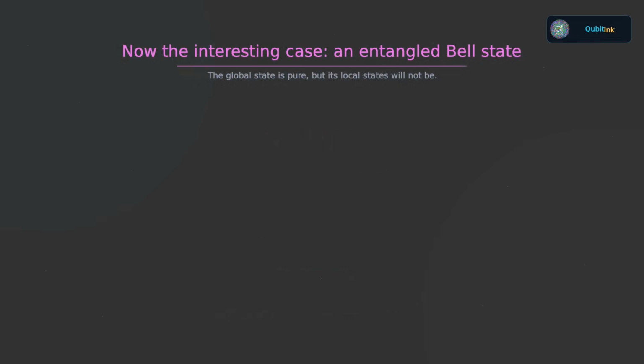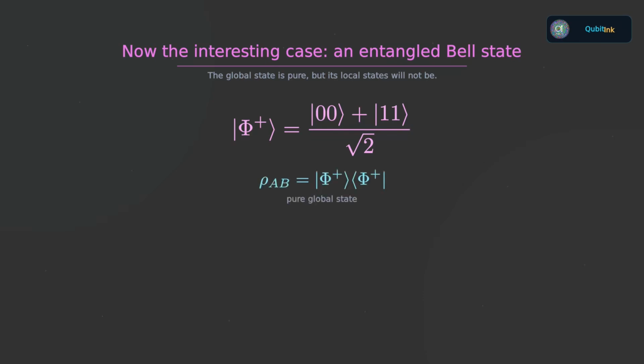Take the Bell state formed from 0, 0 and 1, 1 with equal amplitude. The joint state is pure and completely known. First construct its density operator by multiplying the state by its corresponding bra. When we expand that outer product, 4 terms appear. There is a 0, 0 diagonal term. There is a 1, 1 diagonal term. And there are 2 cross terms connecting 0, 0 with 1, 1.